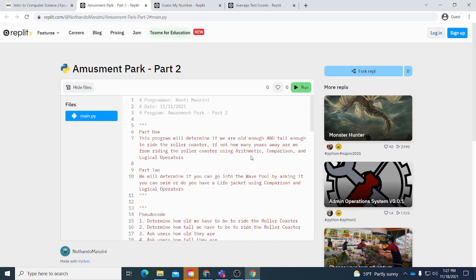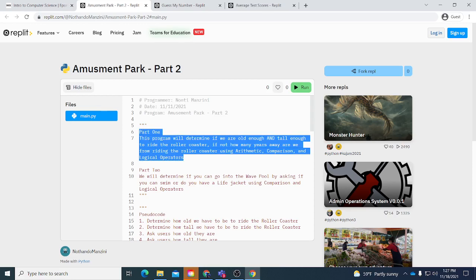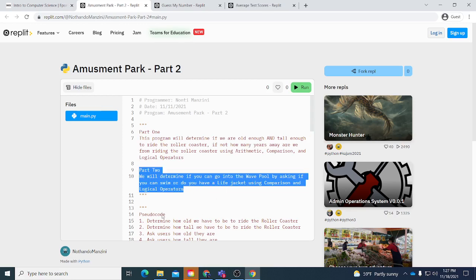So by using single line comments, the first part was to determine if we were old enough and tall enough to ride that roller coaster, and how many years away or how many inches we are from riding the coaster. So we would use arithmetic, comparison, and logical operators. That was the first part, the whole roller coaster. For the second part, we'll return if we're able to go into the wave pool by asking if you can swim or if you have a life jacket, using comparison and logical operators.